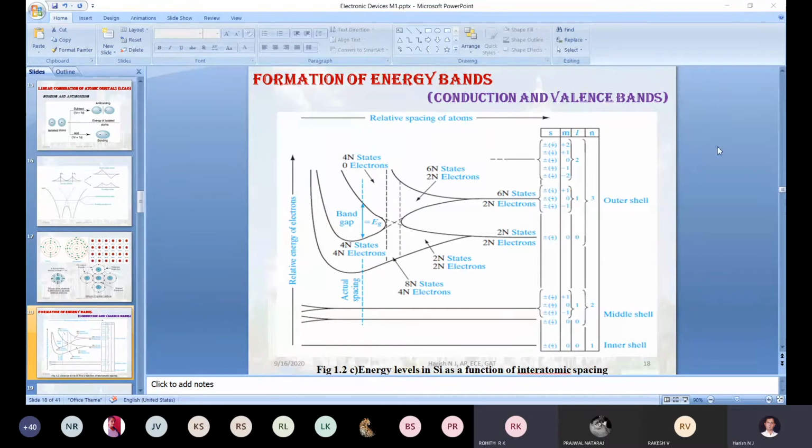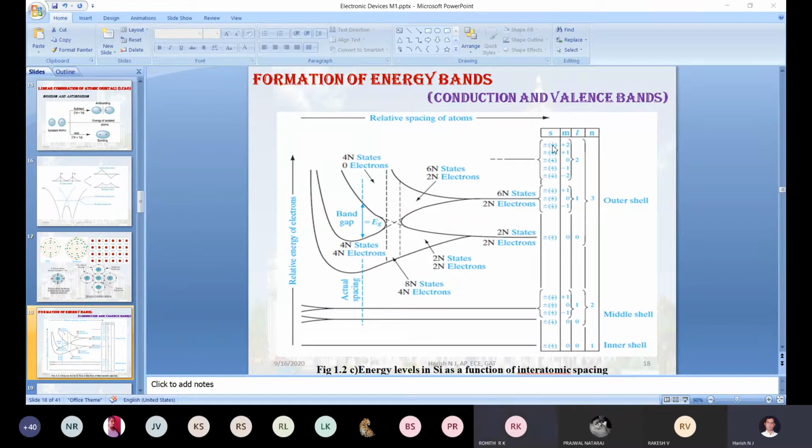Okay, I am asking about this slide, what you are seeing on your screen. Will you explain how you are going to draw it, where to start? Sir, for this topic, this diagram is the most important one. First, for understanding this diagram, we have to do the discussion of the things we have done in the four or five previous slides. Sir, first we should start with zero electrons. First, we have to write the electronic configuration for silicon.